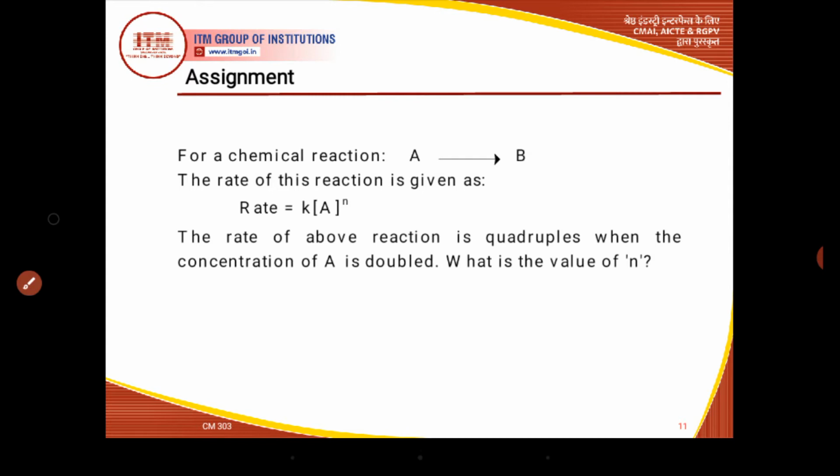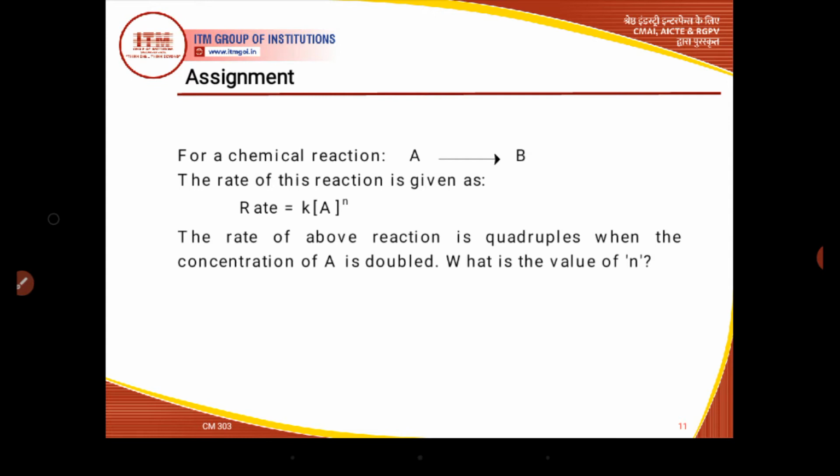So this is about today's lecture, that is, how the rate of reactions of different order reactions depends on the concentration of reactants. If the rate is independent of the concentration of reactant, it means the order of reaction is 0.